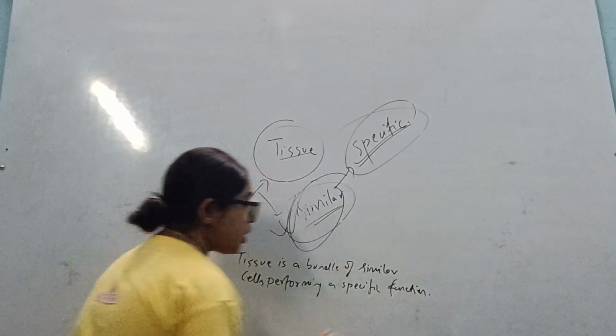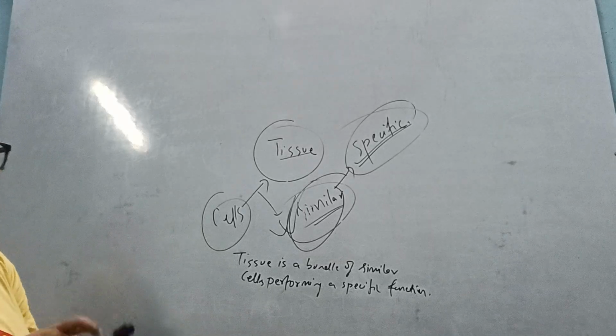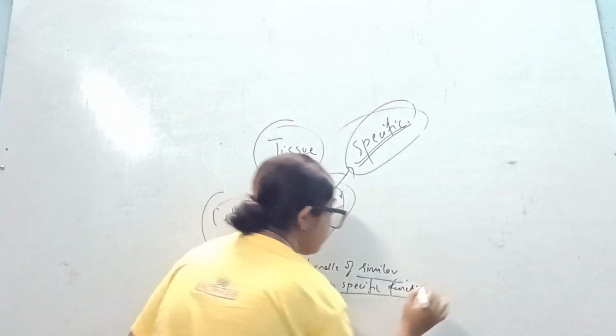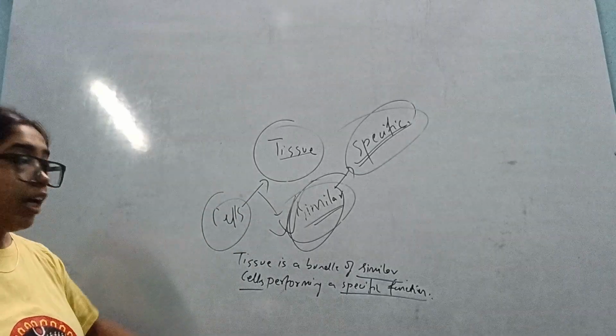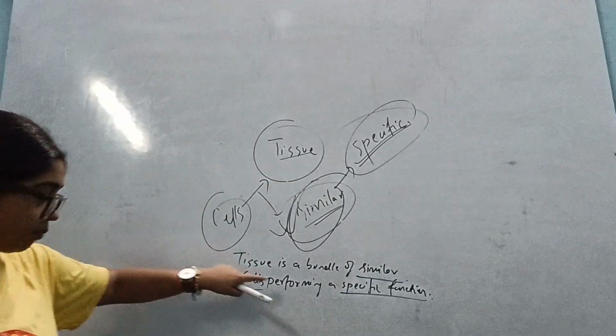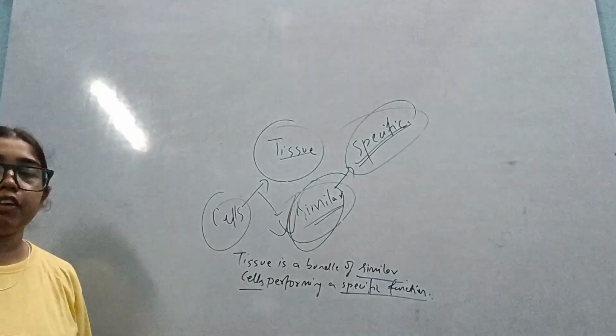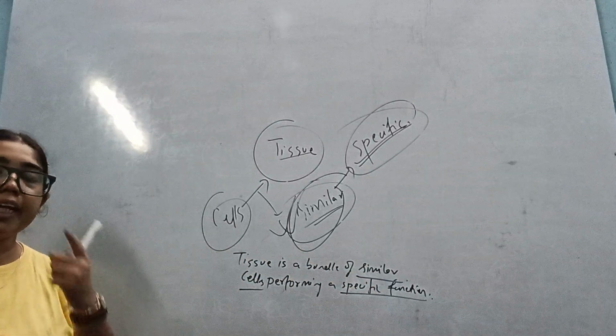In this definition, the two keywords are similar cells and specific function. Is this clear to you or not? So the two important keywords are, one, similar cells. Second, they have to be specific in function. Is this much clear to you or not? Any doubt till this much?